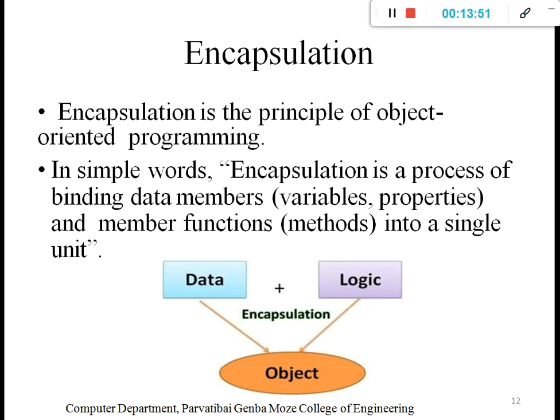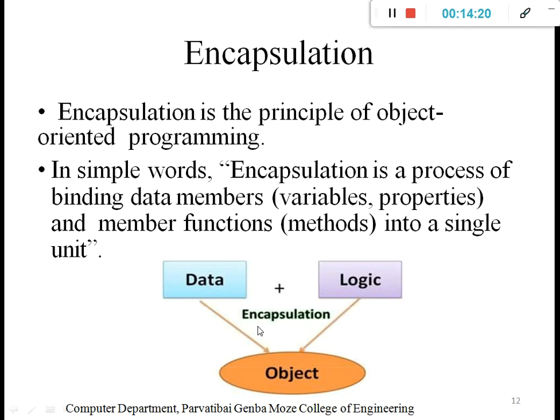And as functions, it contains move, drive, or braking. These are the functions. We bind these two things together, and we can say car is one object. That is encapsulation, combining the data members and member functions. We can say that process is encapsulation, right?